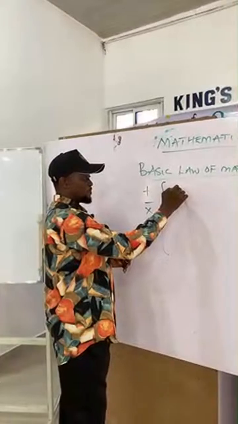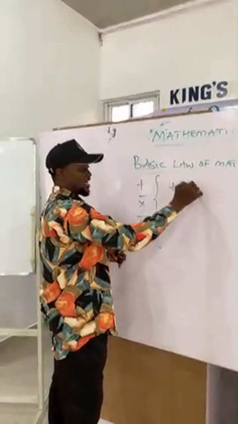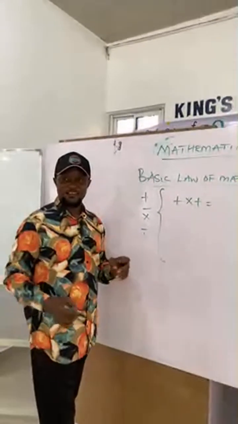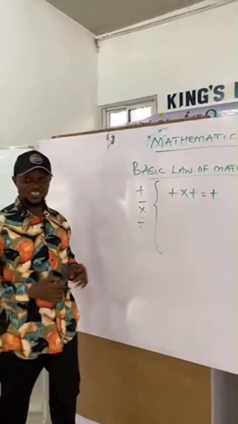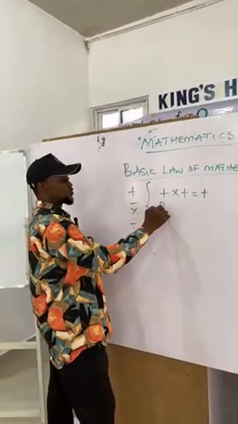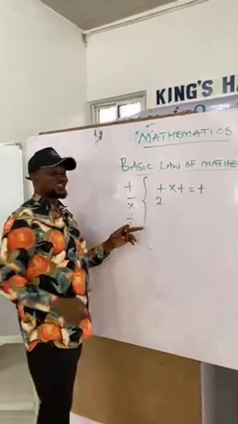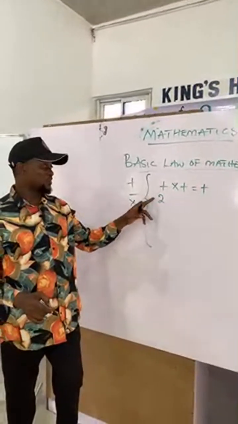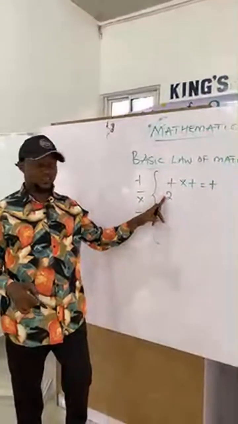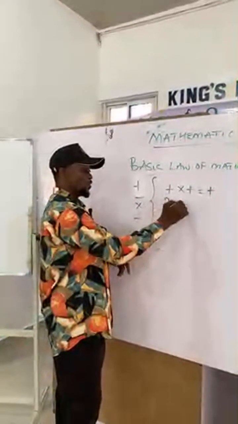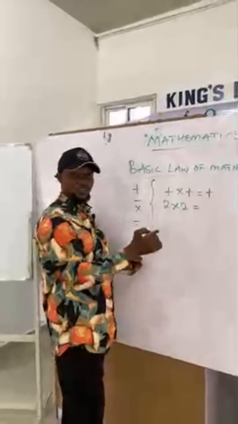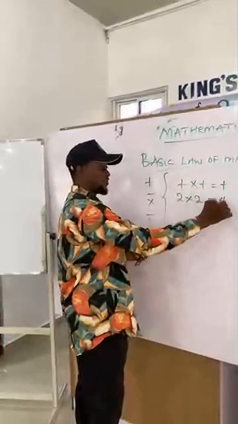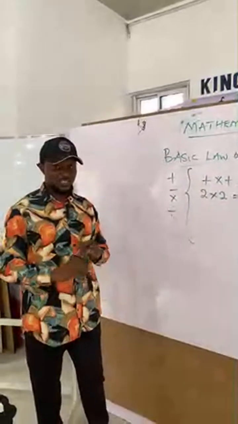You see, if you say plus times plus, in real life you still have plus as the answer. Example, I say 2 is a plus. There's an invisible plus in this 2. So when I say a plus 2 times a plus 2, the answer will still give me a plus. And we all know the rule that 2 times 2 is what? 4. So that's the rule.